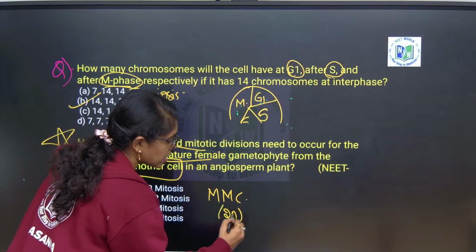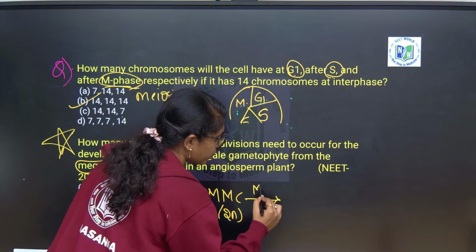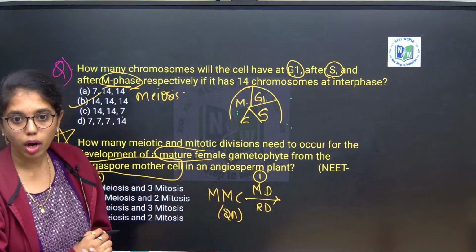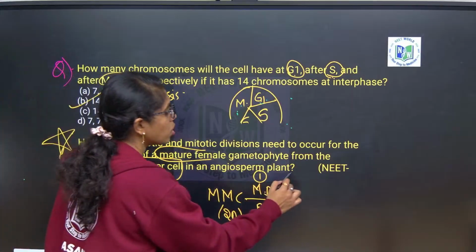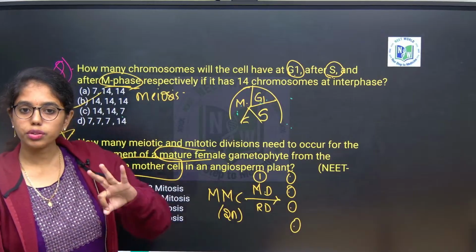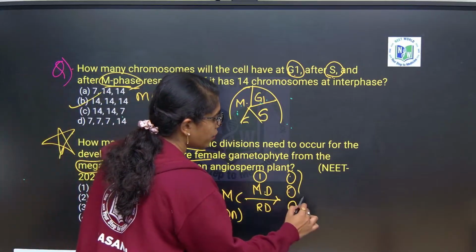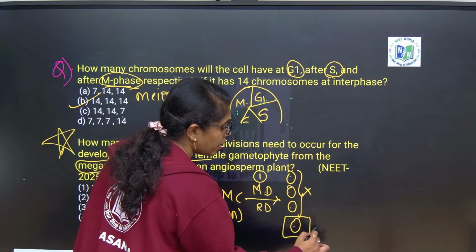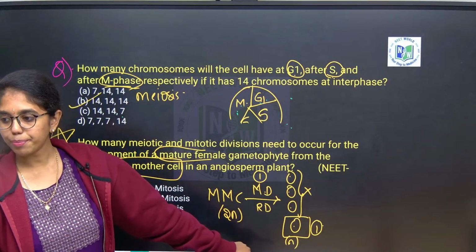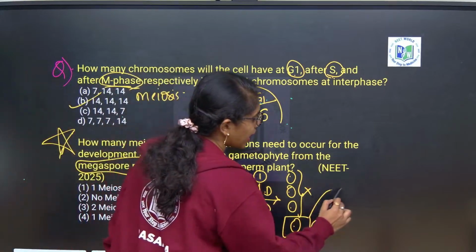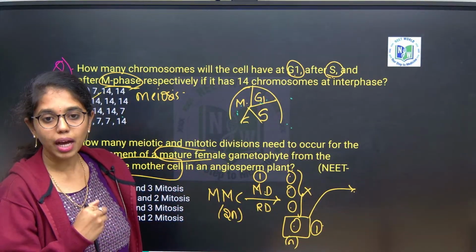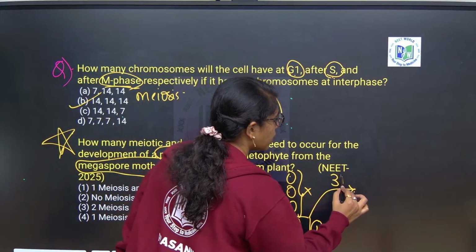One megaspore mother cell will undergo one meiotic division, or reductional division, forming 4 megaspores. Of these 4 megaspores, 3 will degenerate and 1 will be functional. This will be a haploid megaspore. This haploid megaspore will undergo 3 sequential mitotic divisions. How many? 3 sequential mitotic divisions.